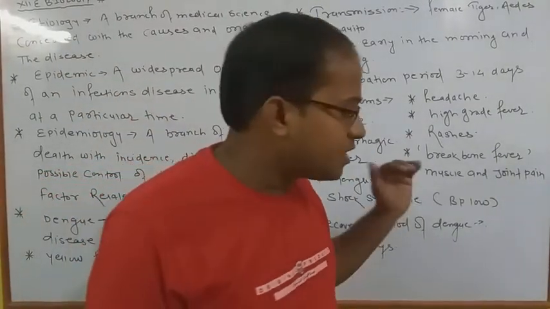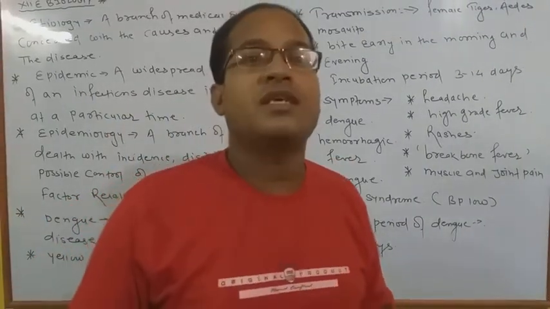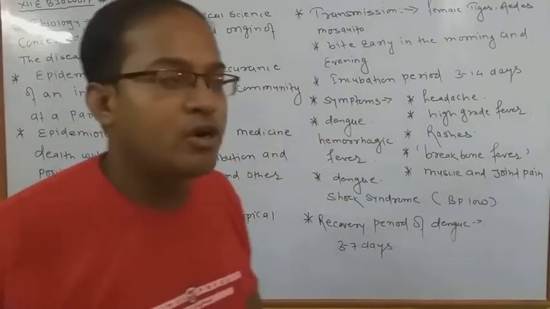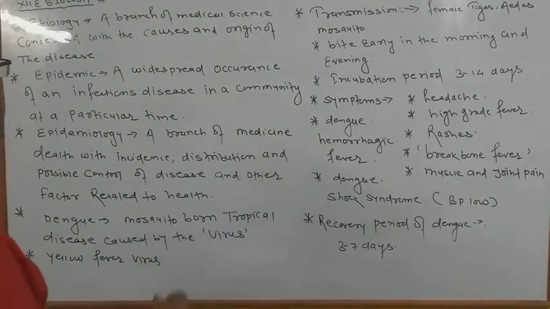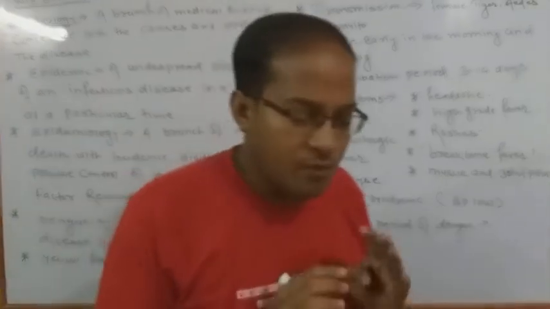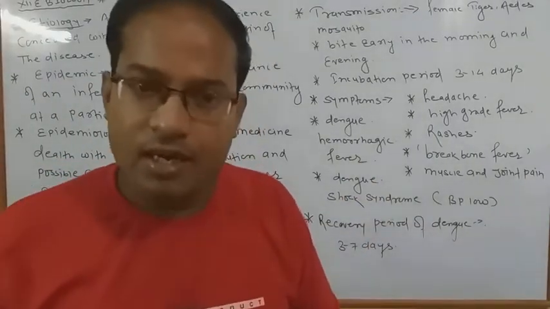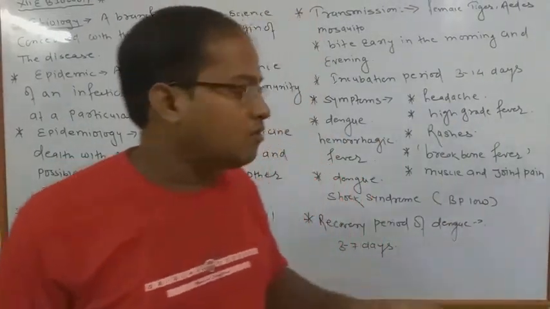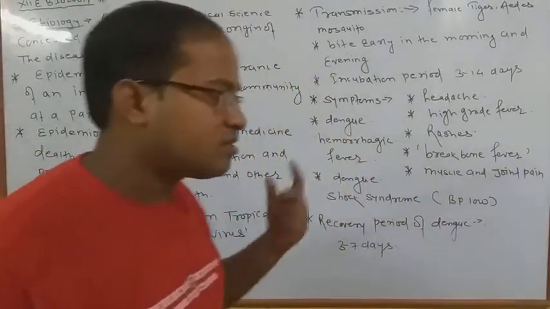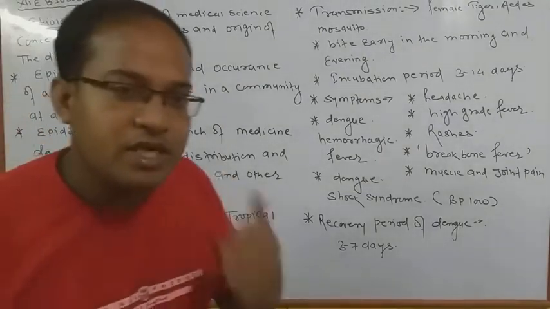Okay, before starting the dengue, we are going to discuss the three most basic and important points of your 8th chapter. The first is etiology. Okay, what is the meaning of etiology? Before starting any disease of that chapter, firstly we have to clear the whole process of how that type of disease is generally created. What is the meaning of etiology?